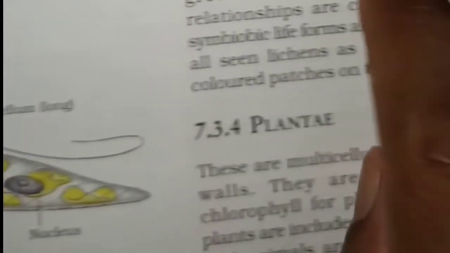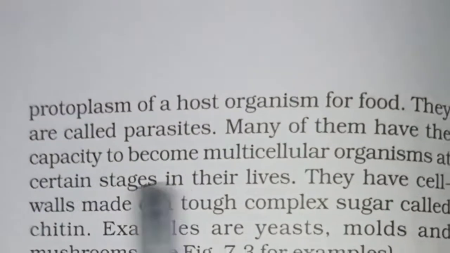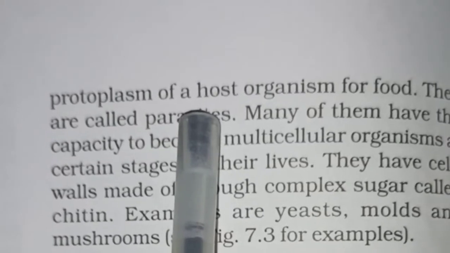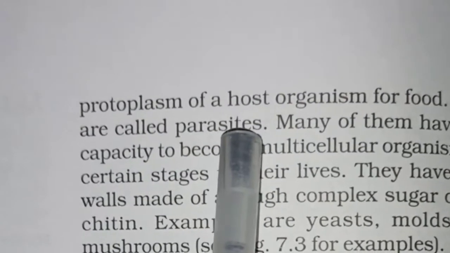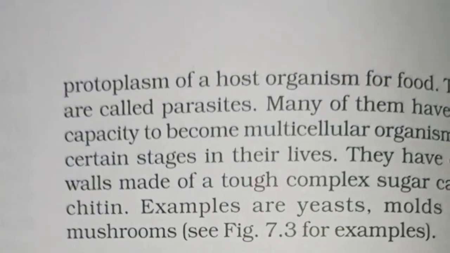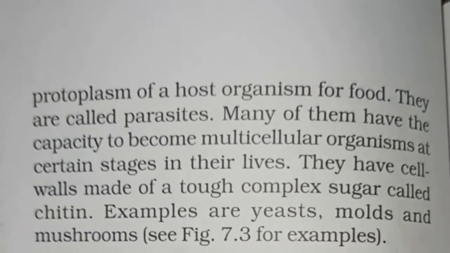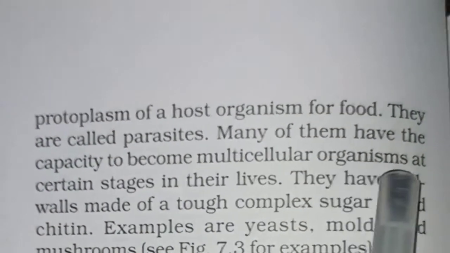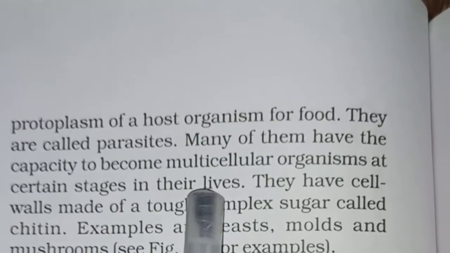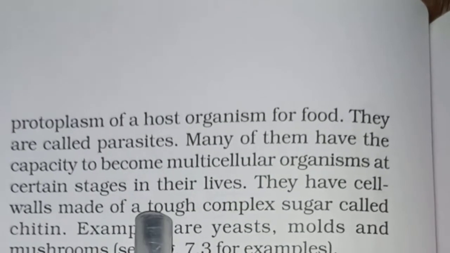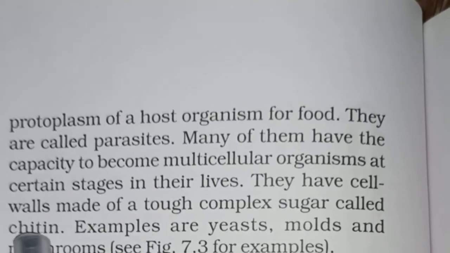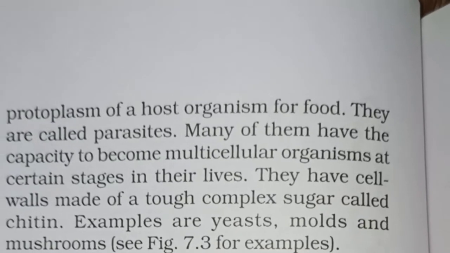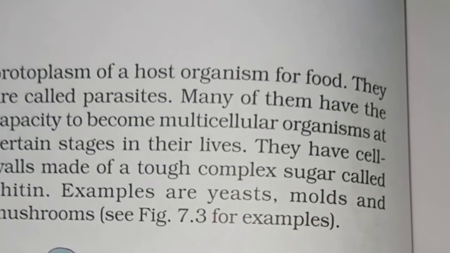Others require the living protoplasm of a host organism for food. They are called parasites. That means they live on the body of some other organism, and they derive food from that organism on whose body they are living. Many of them have the capacity to become multicellular at certain stages in their lives, and they have cell walls made up of a tough complex sugar called chitin. The examples are yeast, molds and mushrooms. See here, a diagram has been given.